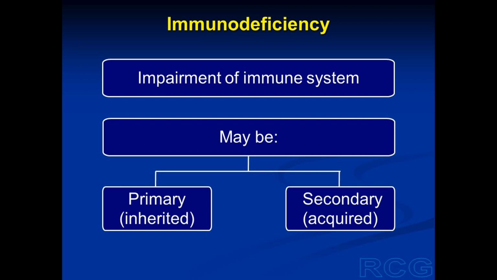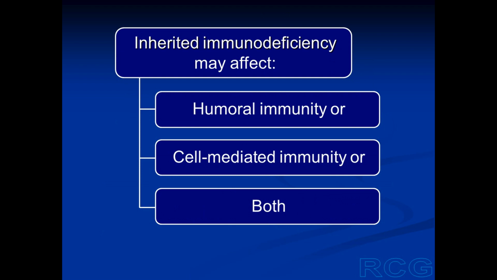Primary immunodeficiency is inherited. Secondary immunodeficiency is acquired after birth. Inherited immunodeficiency can affect humoral immunity, or it can affect cell-mediated immunity, or it can affect humoral immunity as well as cell-mediated immunity.